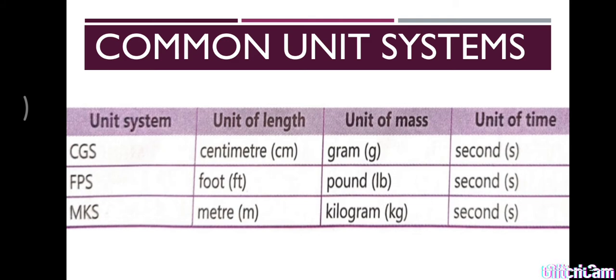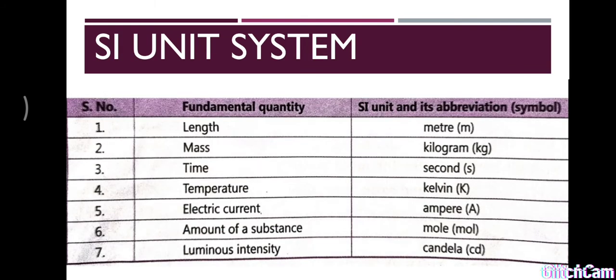So different countries use different unit systems. It causes confusion and inconvenience in measurement. So nowadays we are using the SI unit system.